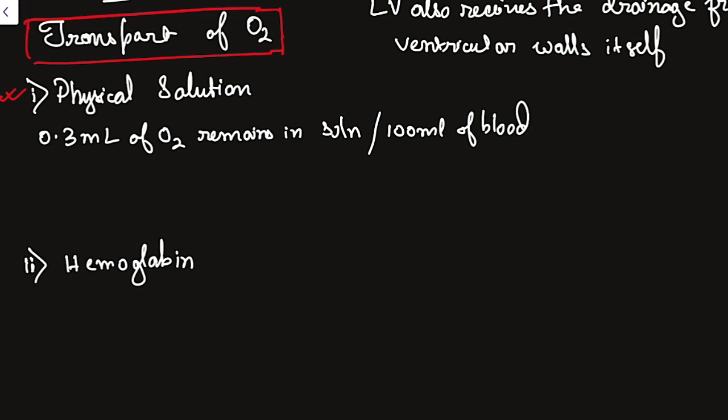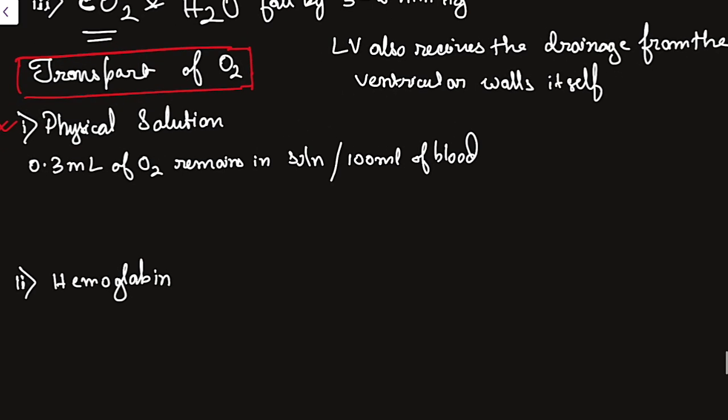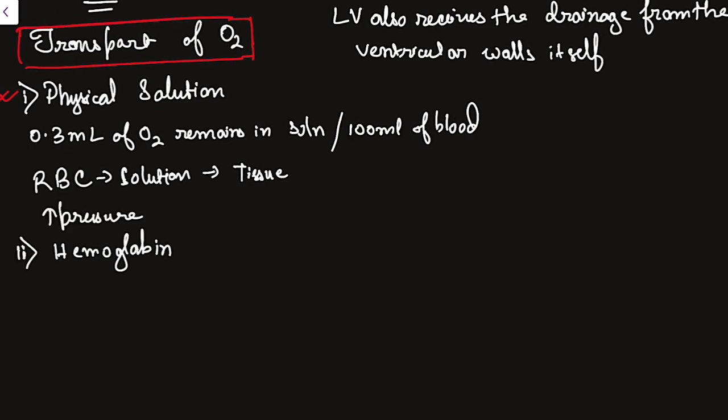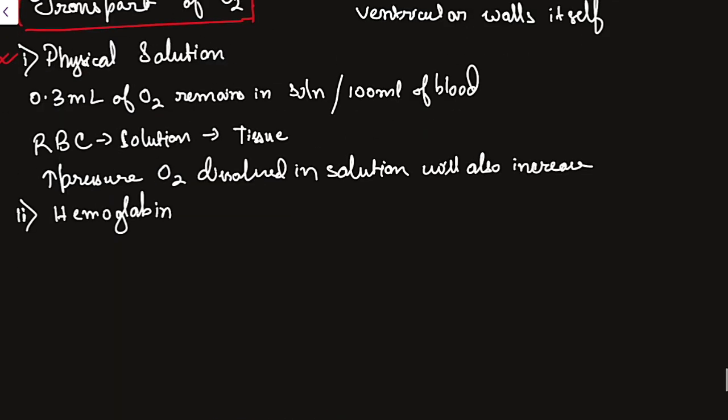Why am I telling this? Because the O2 that has to enter the tissue will not enter directly into the tissue. From the RBC, it first has to come to the solution, that is the plasma, the physical solution. From the solution, it then has to go to the tissues. That means some amount of O2 must be present in the solution so that it can be transported to the tissue. And obviously, at higher pressure, the amount of oxygen dissolved in solution will also increase. I've talked about the physical solution.